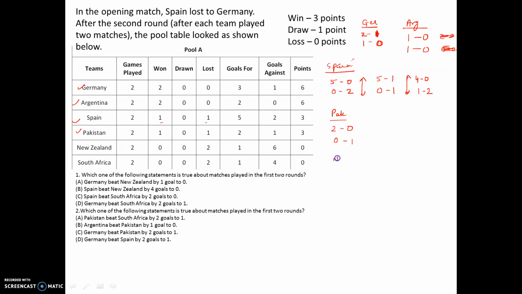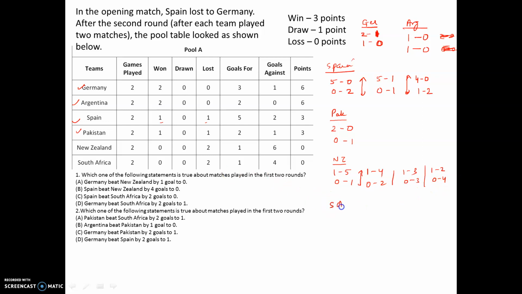So if you look at New Zealand now, 2 matches, both are lost. Goals for is 1 and against is 6. So how do we divide this? That is all that matters, right? So it could be 1-5 and 0-1. We are just talking about possibilities. 1-4, quickly you can jot down the possibilities, right? 0-2. Then maybe 1-3, 0-3, because you have to add up to give a 6 altogether. Against, 1-2 and 0-4. You cannot make it a 1-1. Not possible, right? It will become a draw match.